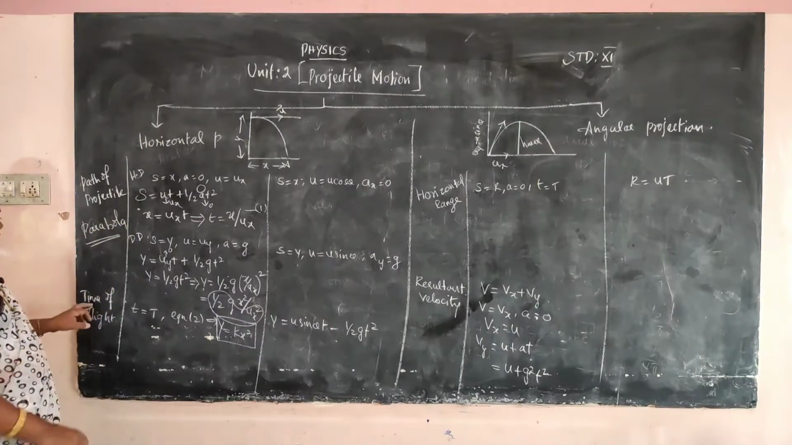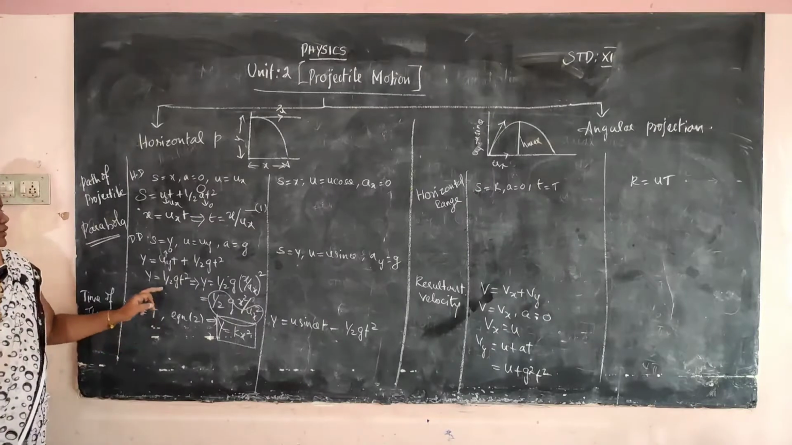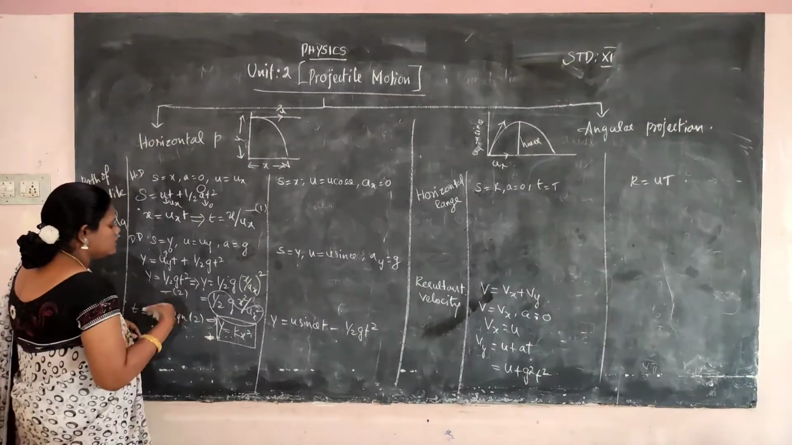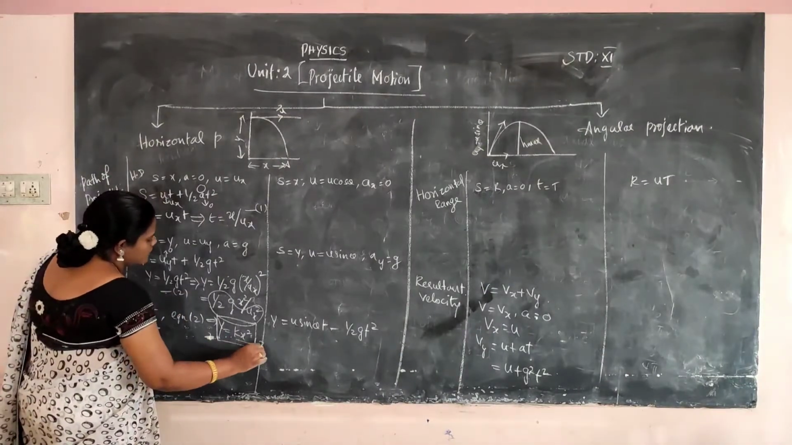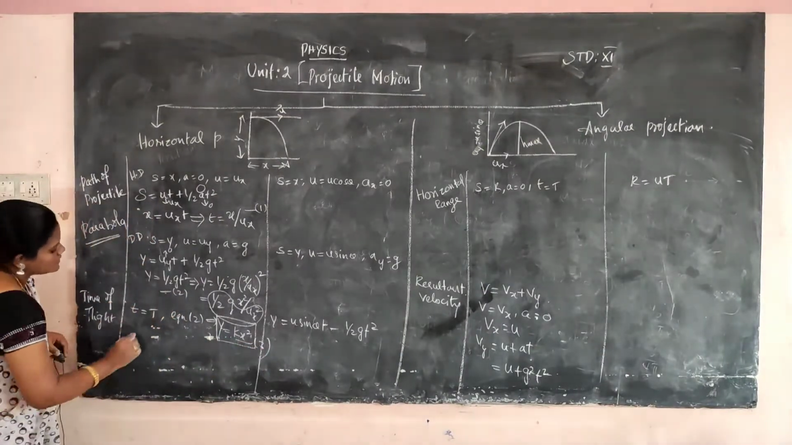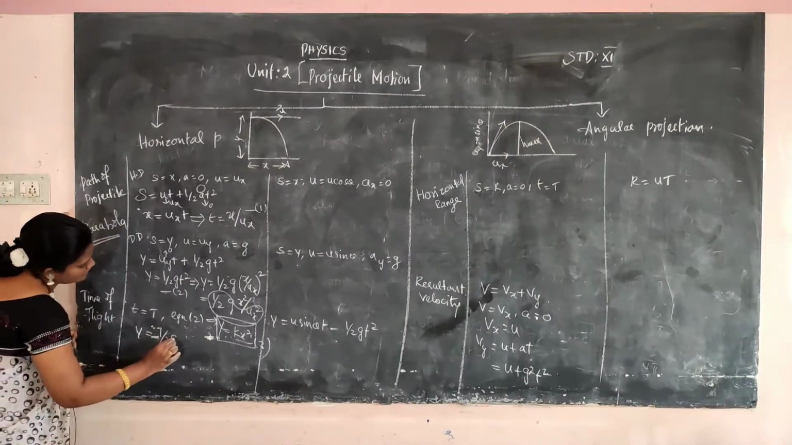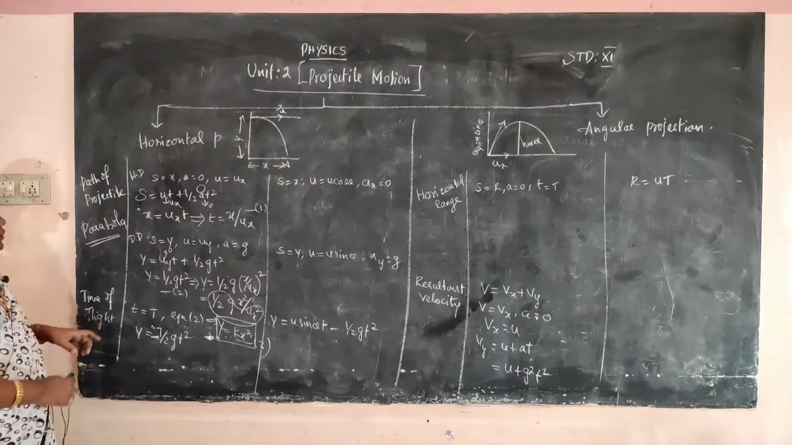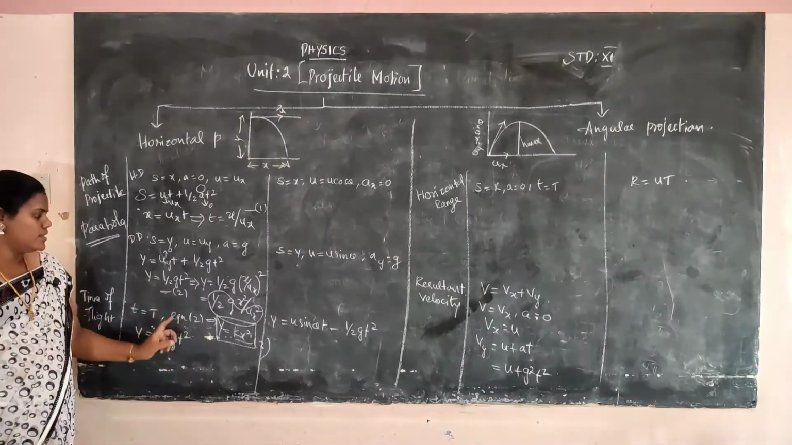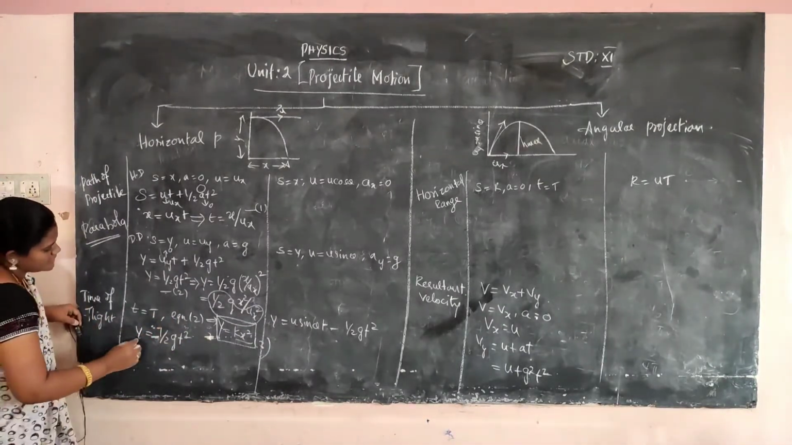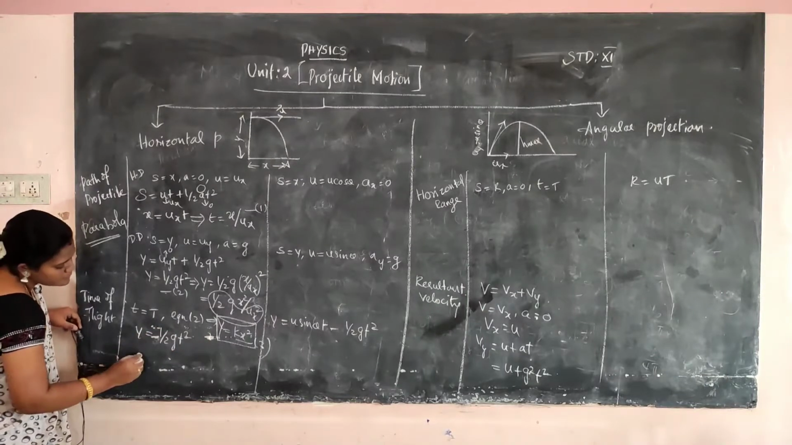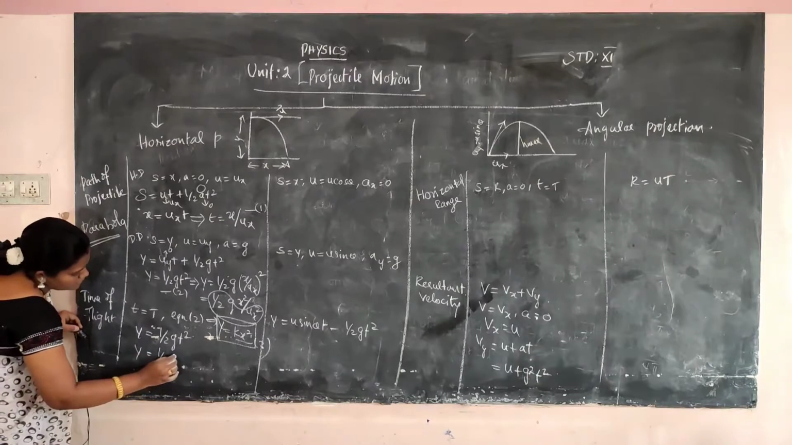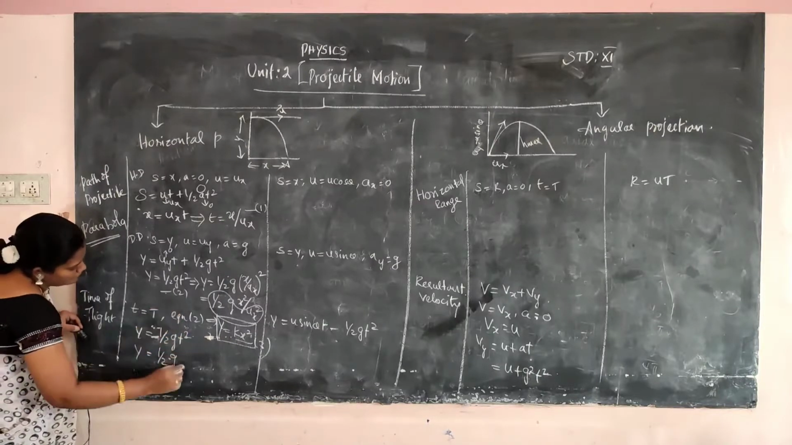Then time of flight. For time of flight, you are taking equation 2. This is equation 2, and this is equation 3. We are taking equation 2: y is equal to half gt square. Now we substitute capital T instead of t. So y is equal to half g capital T square.